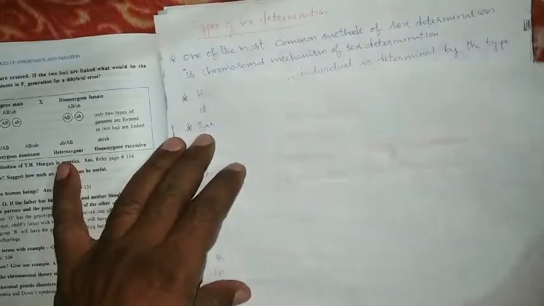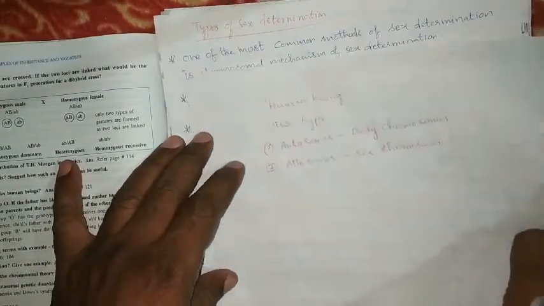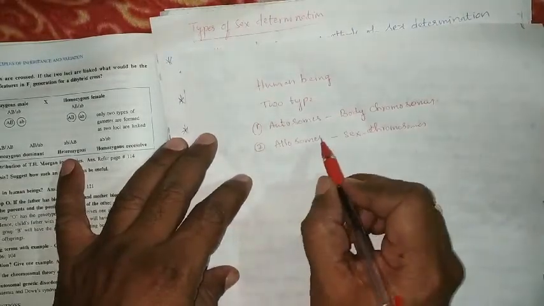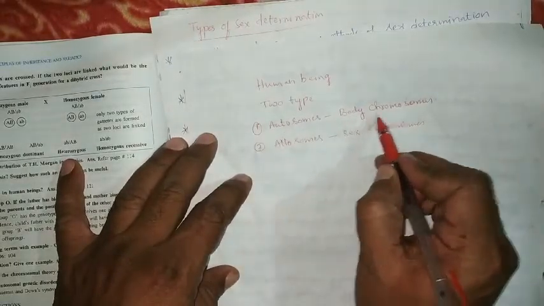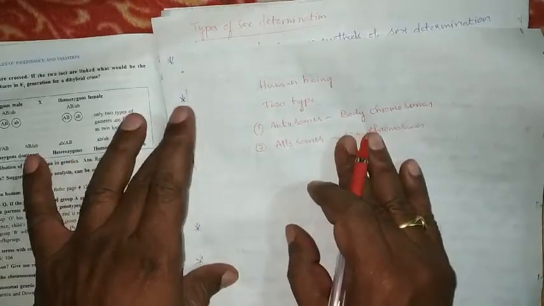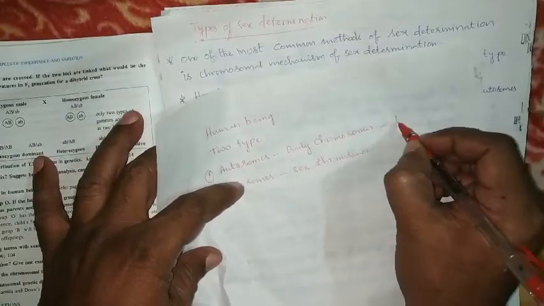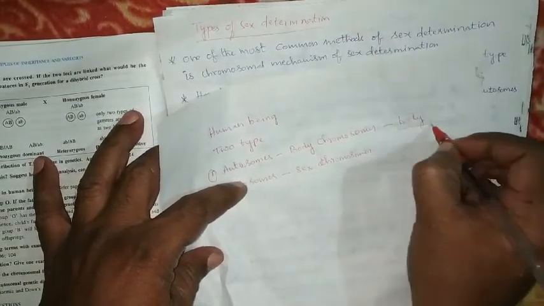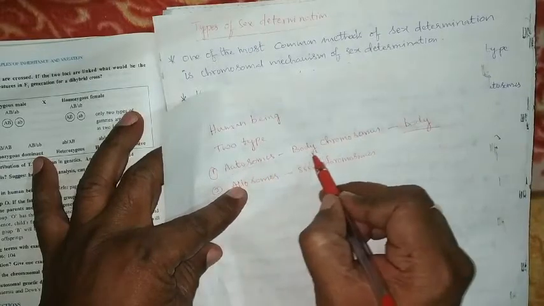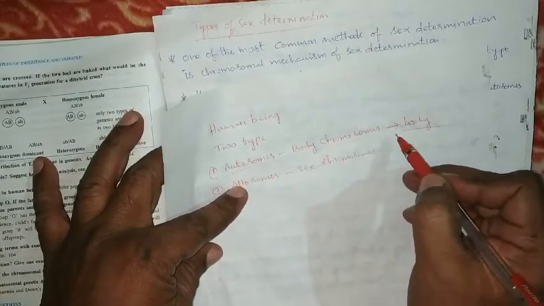Basically, in an organism there are two types of chromosomes: autosomes and allosomes. Autosomes are called body chromosomes, and allosomes are called sex chromosomes. Body chromosomes decide the characters of the body other than sex, such as body color and skin color.